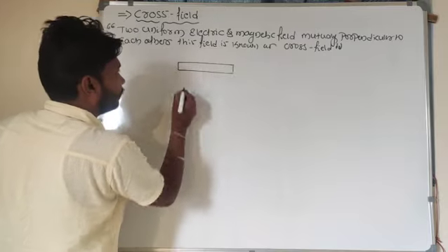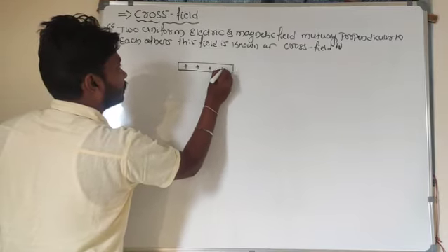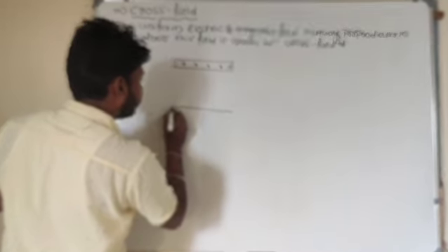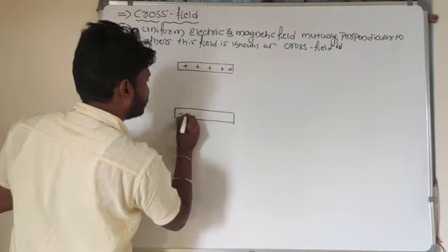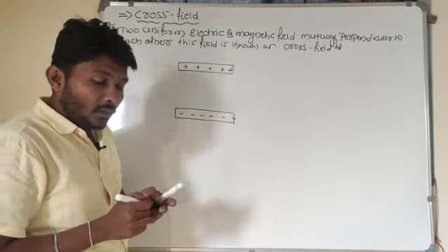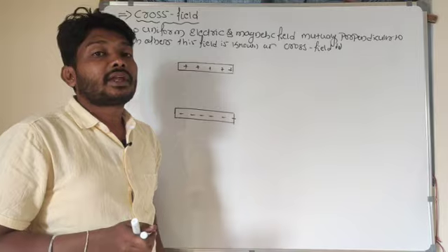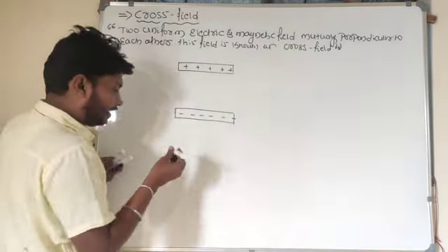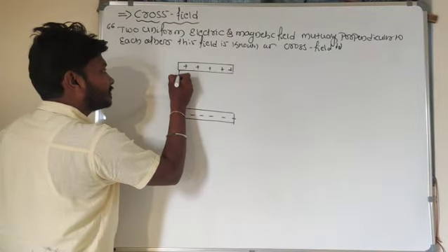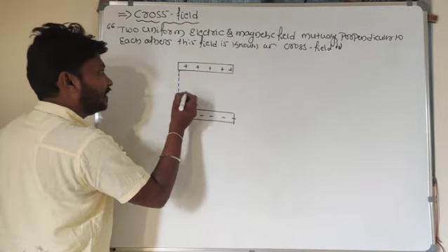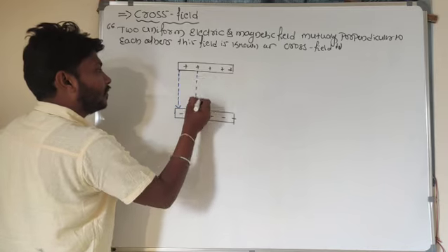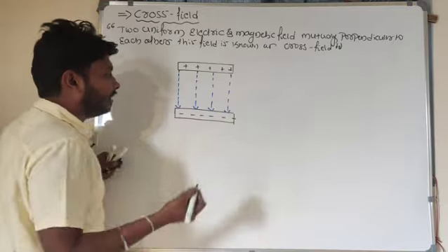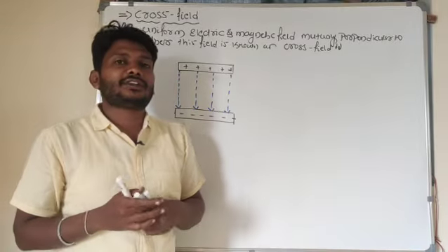this one is a positive plate, right? Another one I will take as the negative plate here. So this is the negative plate. What is the direction of the electric field lines? Electric field lines start from the positive and end at the negative. Let me draw the electric field lines. Electric field lines are acting in a downward direction. So I am making the cross field region here. Here the electric field lines are in the downward direction.